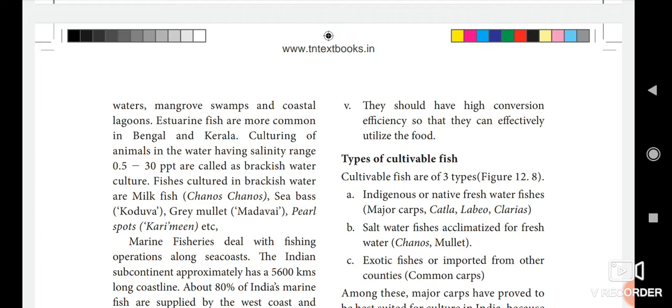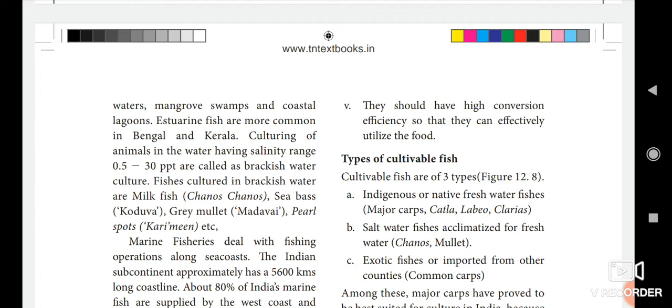Okay, then next we see about the types of cultivable fishes. Which kinds of fishes are cultivable? Cultivable fishes are of three types. First one is indigenous or native freshwater fishes. For example, major carps, catla, labeo and clarias. Then the second one is saltwater fishes acclimatized for freshwater. Here examples are chanos and mullet.